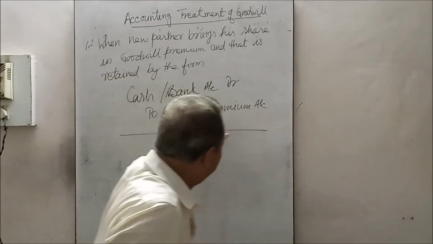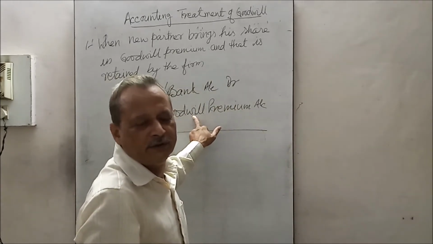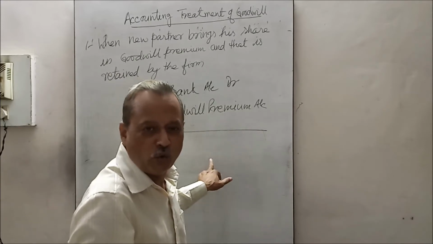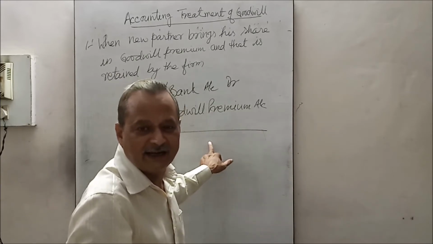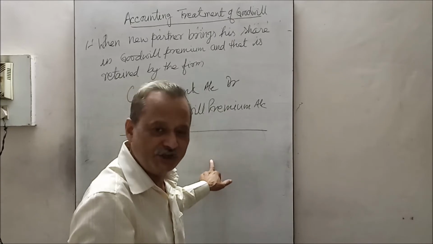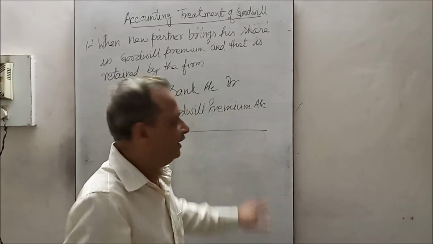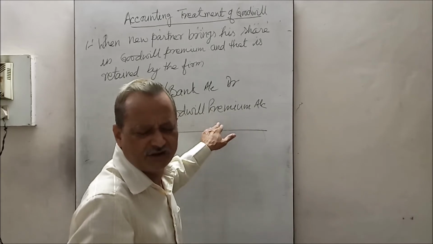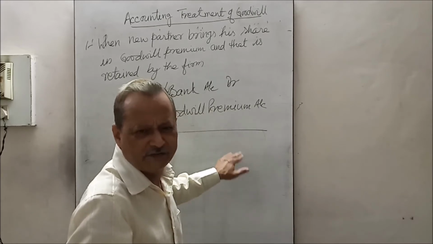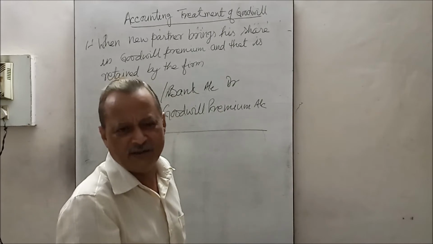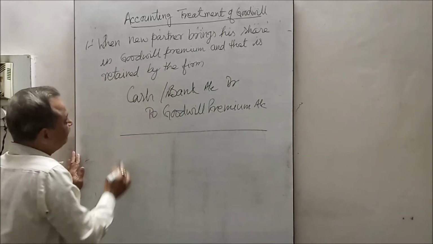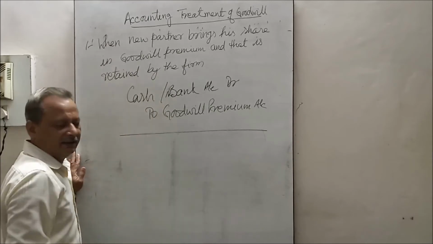And this goodwill premium account will be divided or distributed to the old partners in their sacrificing ratio. It will not exist showing a credit balance. It will not continue or appear in the books. So if he brought it in, then this entry will pass.